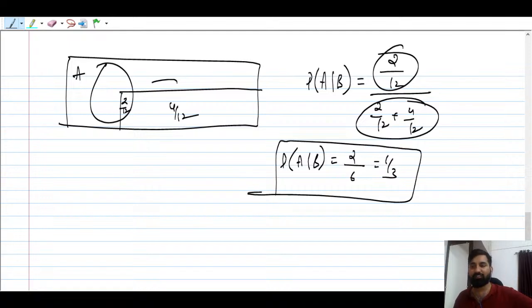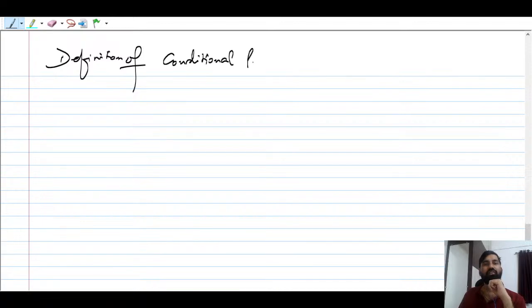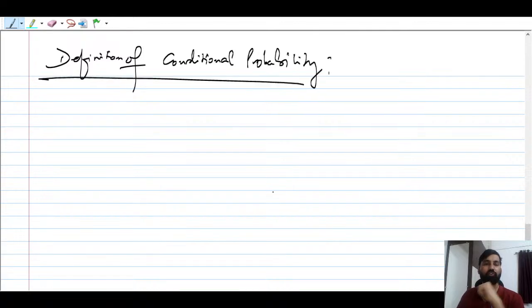So let us talk about the definition of conditional probability. We have to understand the conditional probability. Right now we might not have understood anything, it's fine. Just remember this much: one event has already occurred. We are trying to find the probability of another event given that one of the events previously occurred. So you want to revise the initial belief.